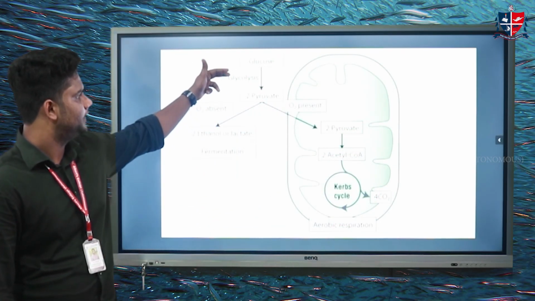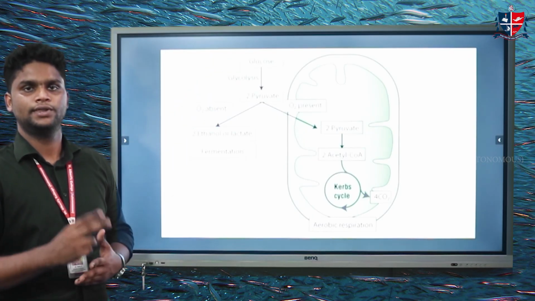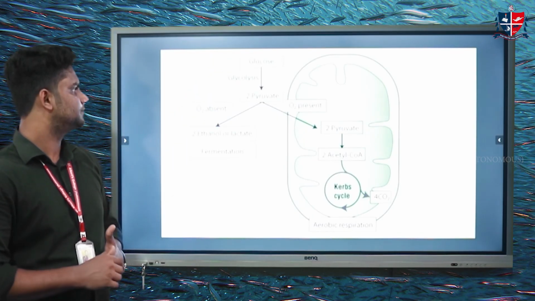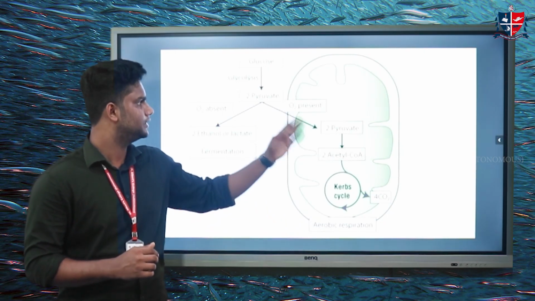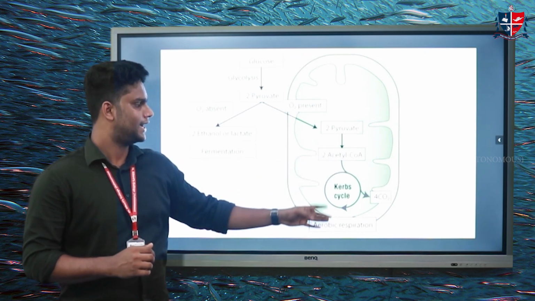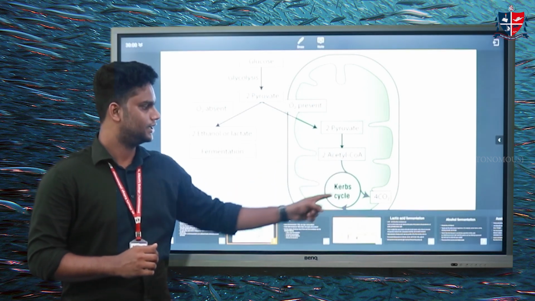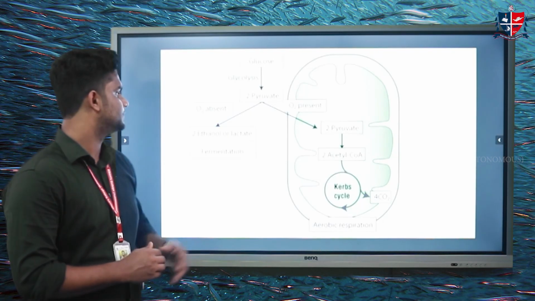Here, in the glycolysis process, the glucose is converted into two pyruvate molecules. Each of the pyruvate molecules enters the aerobic respiration process where this pyruvate is converted to acetyl CoA, which reaches the Krebs cycle and produces NAD plus energy molecules.